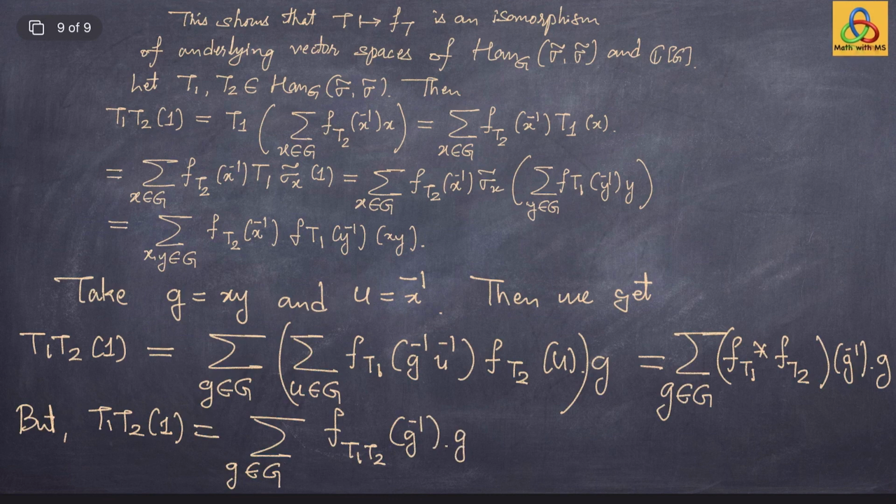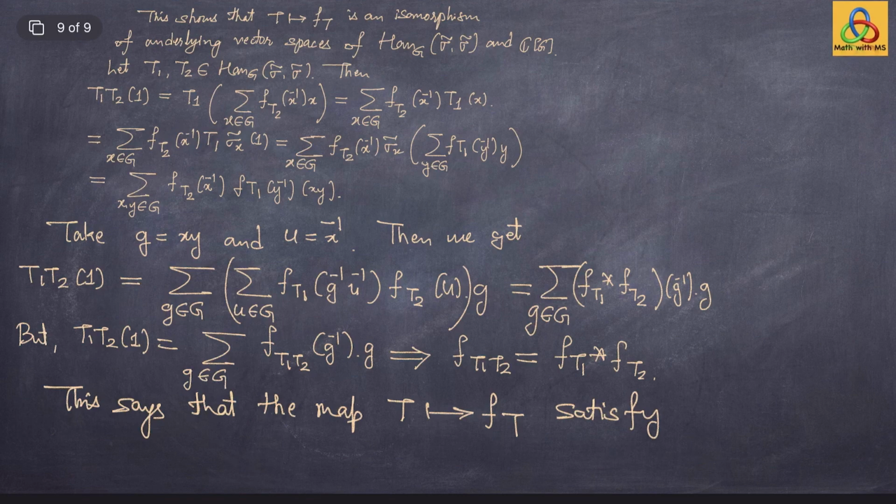So you are working in a vector space, so any linear combination of the bases, if an element is expressed in two forms as a linear combination of bases, then the coefficients should agree. So this implies that f of T1 T2 is the same as f of T1 star f of T2. This says that the map T goes to f of T satisfies that T1 T2, which under this map should go to f of T1 T2, but that is the same as f of T1 star f of T2, right?